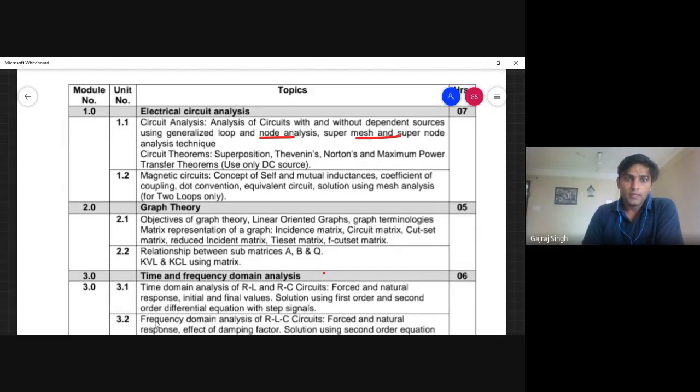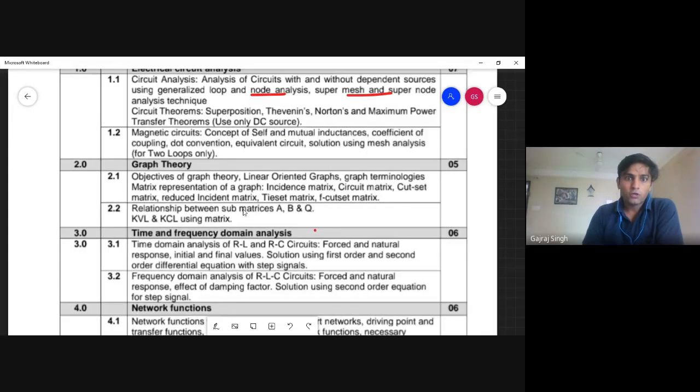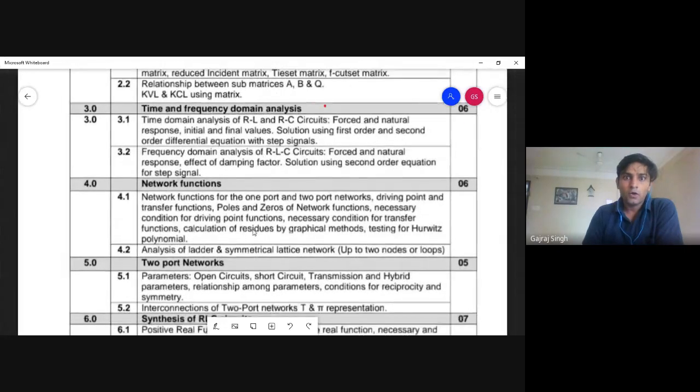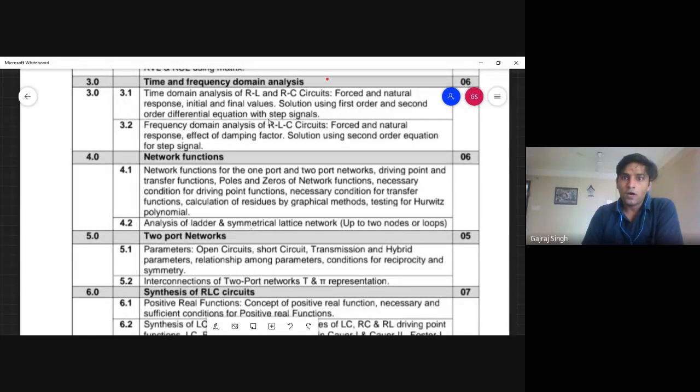Okay, and then our next module is time and frequency domain analysis of RL, RC, and RLC circuits. Okay, you might be aware of the RLC components. We will discuss them in the lecture.